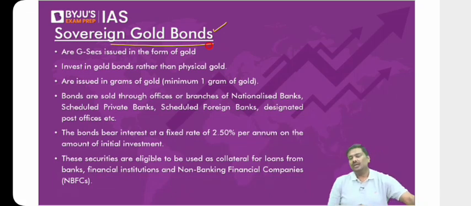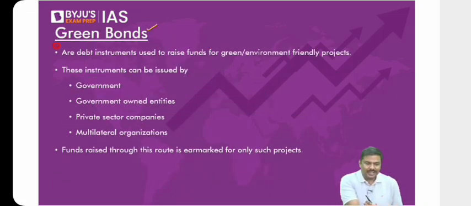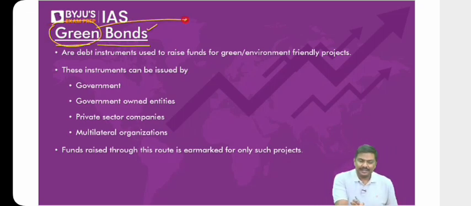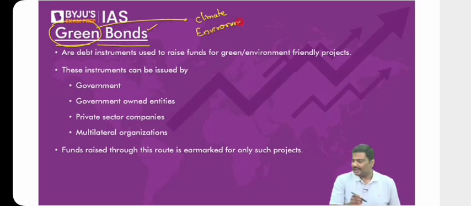Let's continue. The next concept is the green bond. First and foremost, look at the term green. What do you mean by green? Green is generally associated with climate. Green is associated with environment. Agreed? Green is associated with the climate and with the environment.